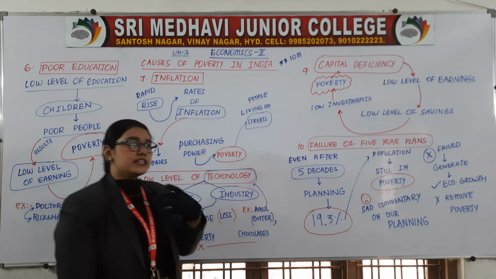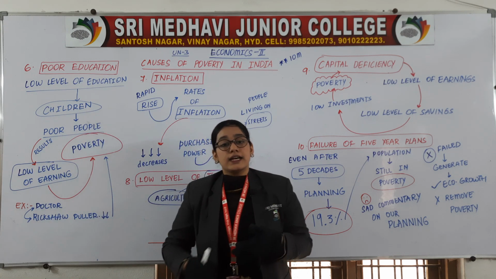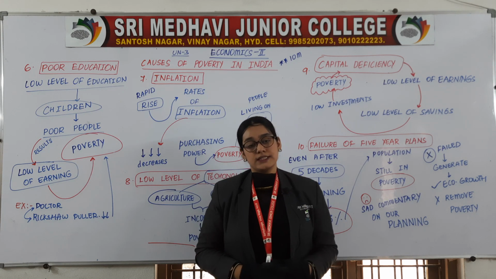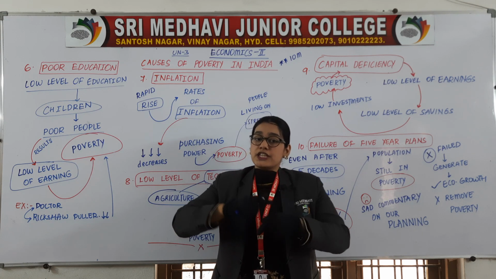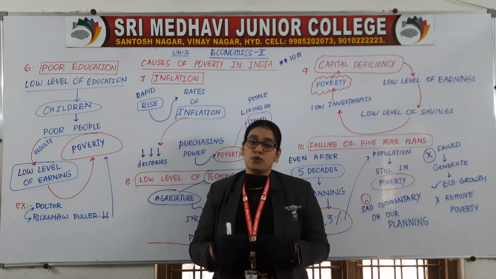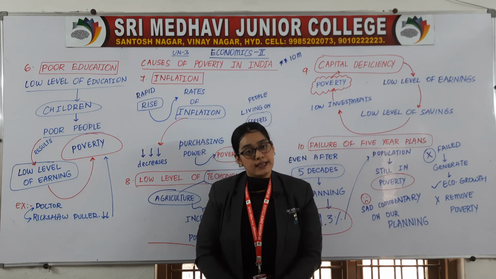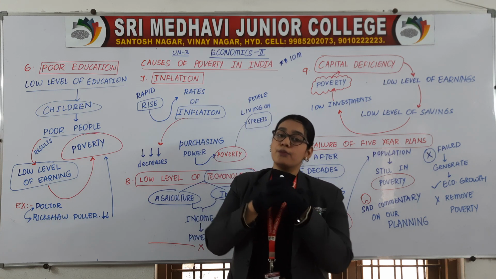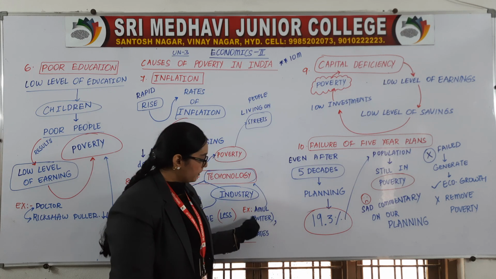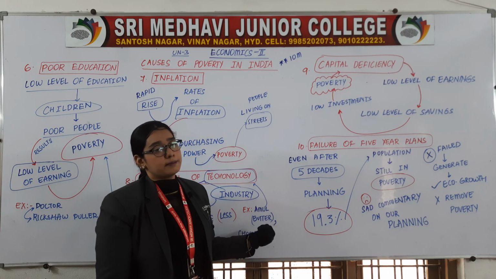Do you agree with this point that a machine can do work faster than human beings? Yes, a machine can do more perfect manufacturing work when compared to human beings. And there are certain commodities which will require machines. For example, I have written here Amul products like butter.